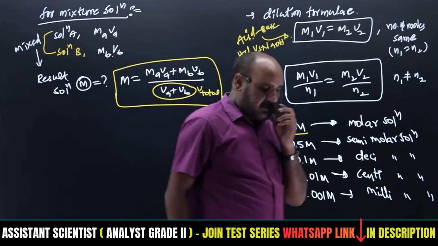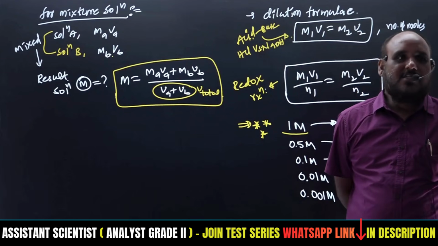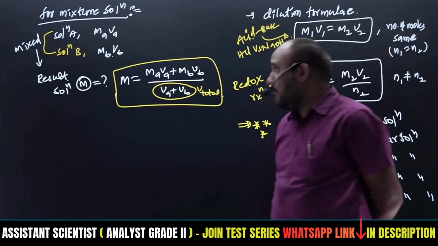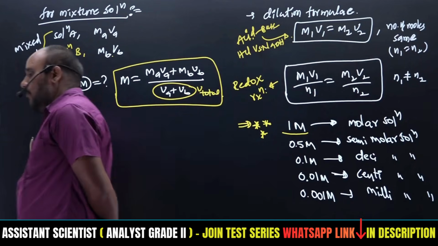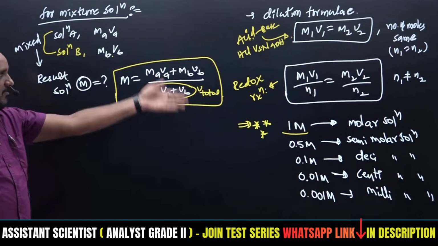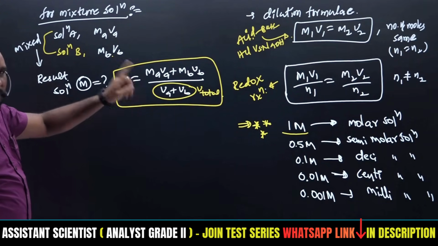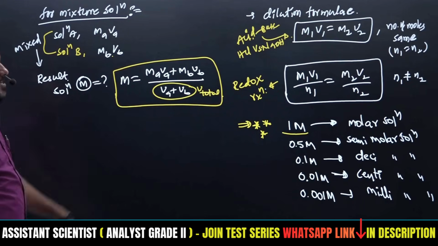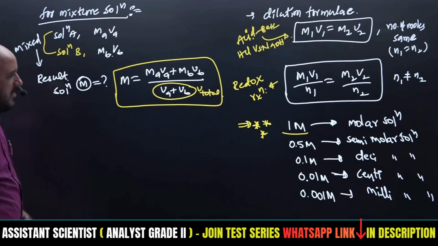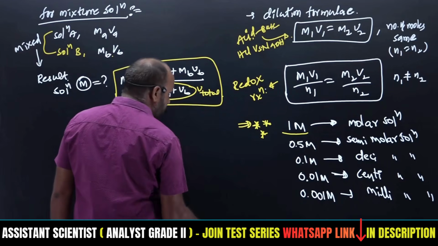Whether an acid mixture or a base mixture, we use this for mixtures of solutions. This is about molarity, and various equations have been discussed for molarity. All these equations will also be applicable for normality, but instead of number of moles we have to use gram equivalents. The same equations are written for normality also.